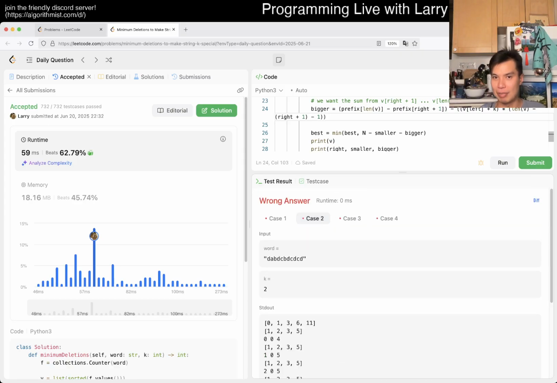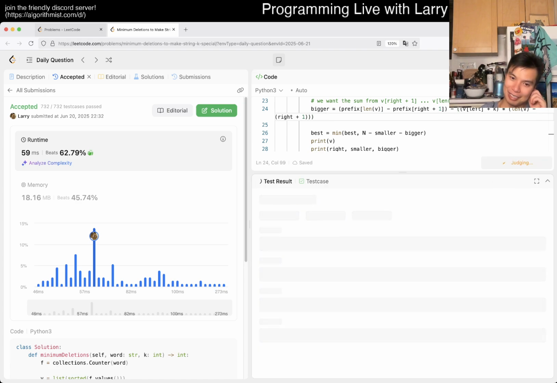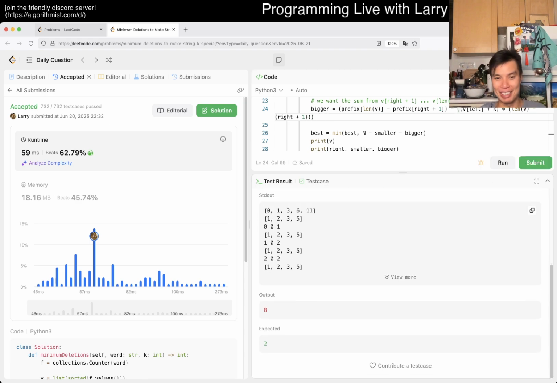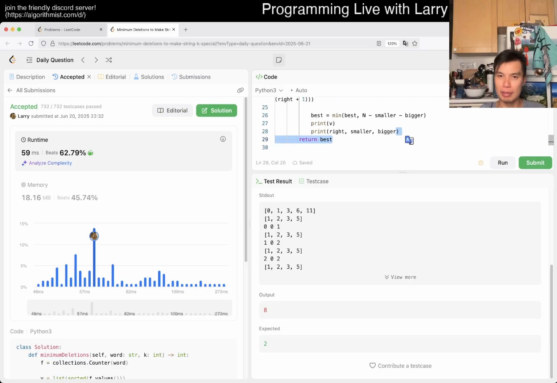Man, math is hard, isn't it? My ideas are right, but man, I've had trouble executing. All right, print it out. Or even just this, right?